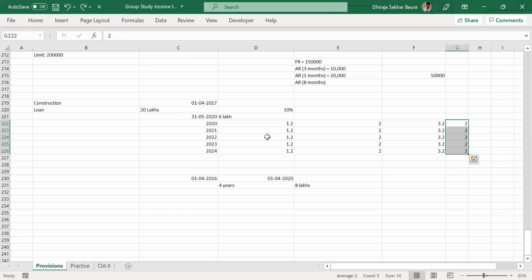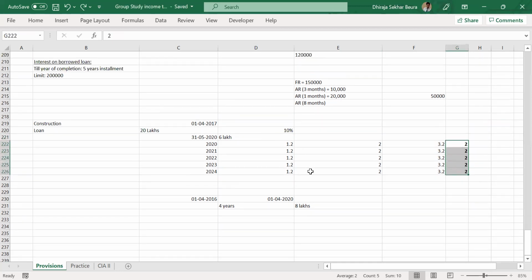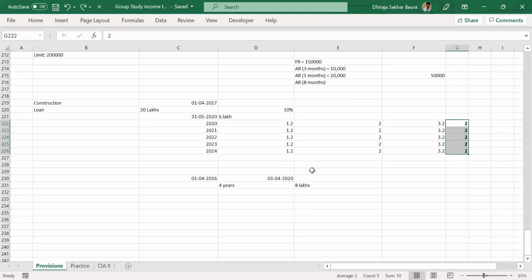Okay. Any other questions, please? These calculations are applicable only for the first 5 years, once we get the occupancy. What will happen after the first 5 years? You tell me. We'll be having only the second portion. Yes, absolutely. Any other questions, please? So if the loan amount is less, then this is a benefit for the loan payer. If it is more, then it doesn't make any difference. It's still 2 lakhs.